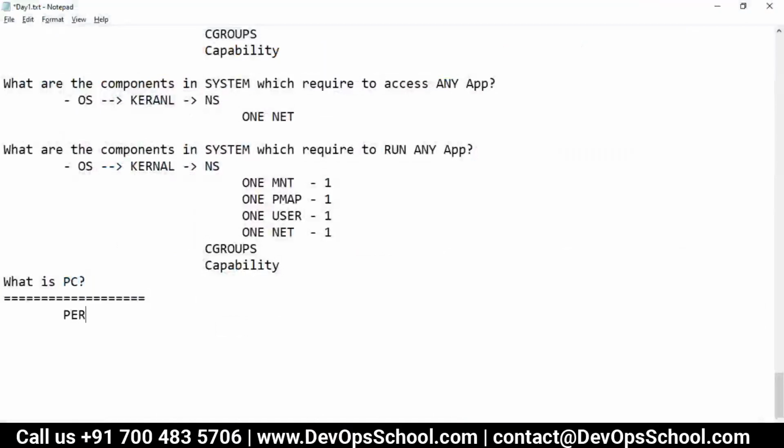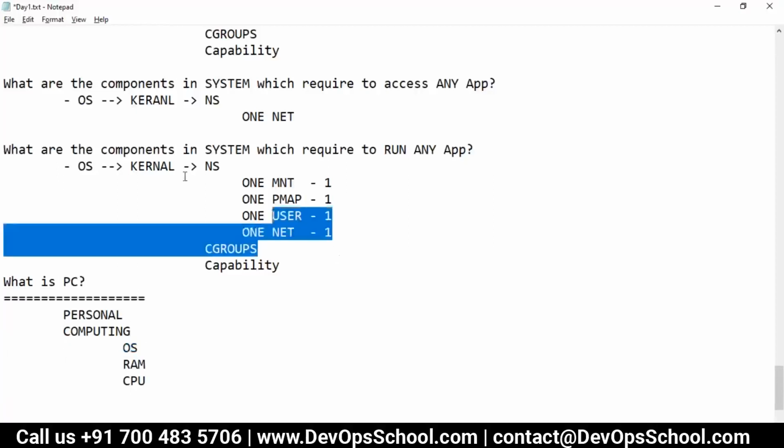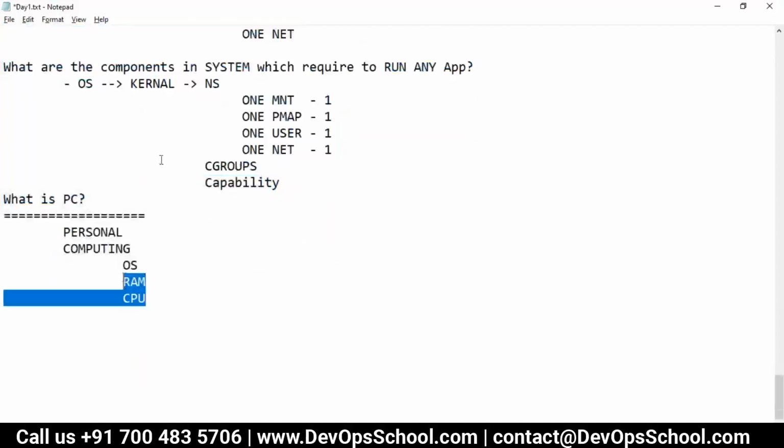Personal computing. When I say computing, what does it mean? You need RAM, CPU, and an operating system, right? The operating system I just explained properly, and RAM and CPU come from the C groups. Now personal means mind. Isolation. Personal in mind.